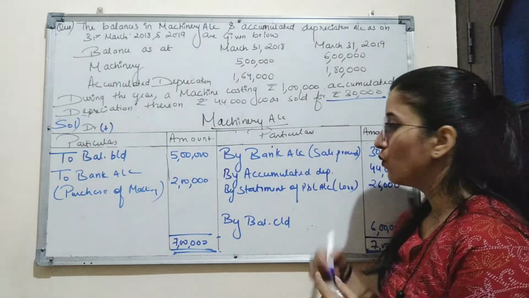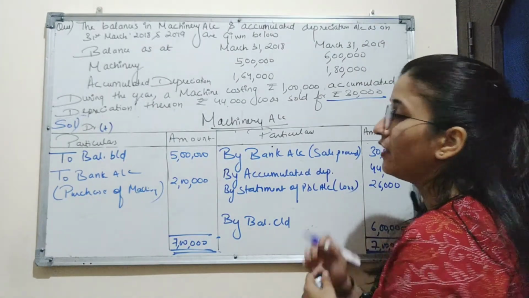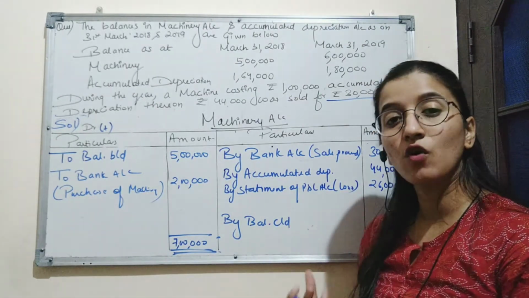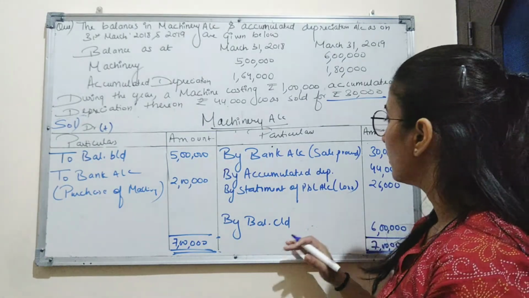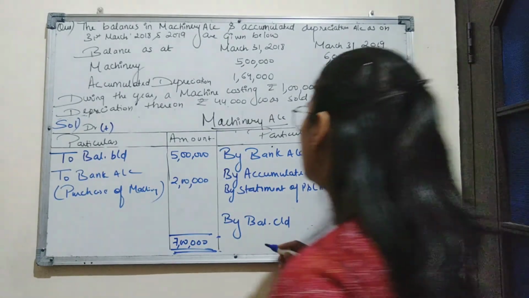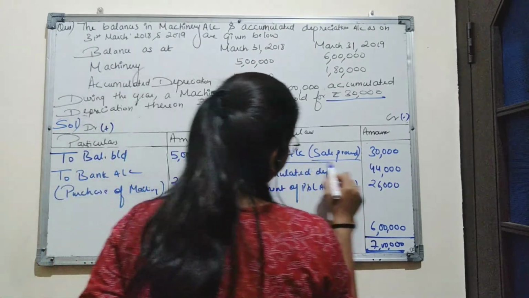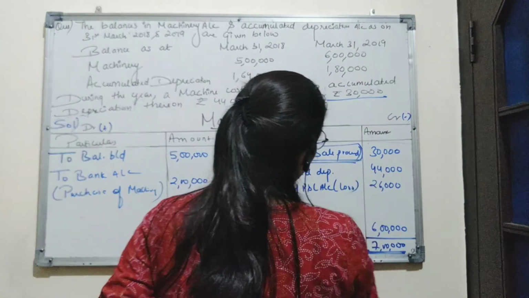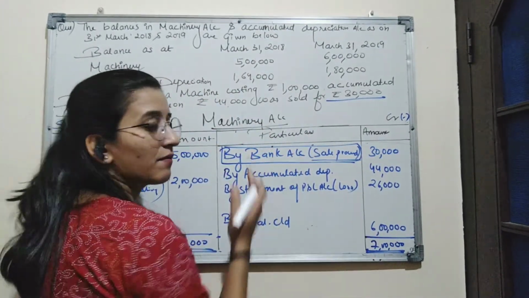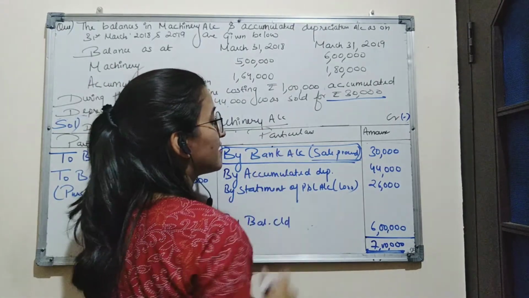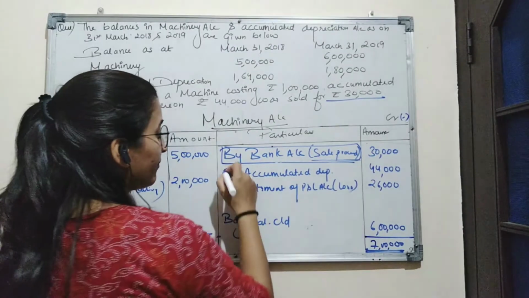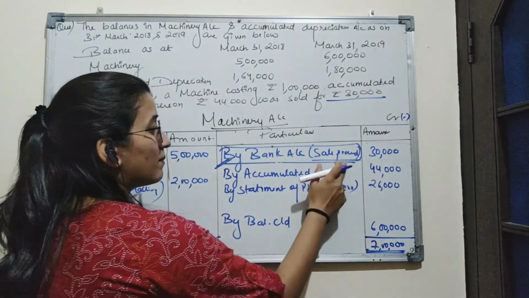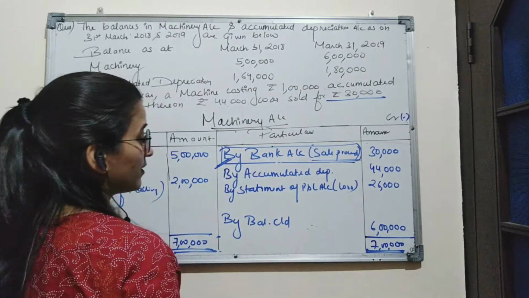Now we will see which items are to be added or subtracted while calculating operating activities and investing activities. So here we can see this is a sale proceed. That means the company has received the cash by selling the machinery. It will be recorded on investing activity and this balance will be added on the investing activities.